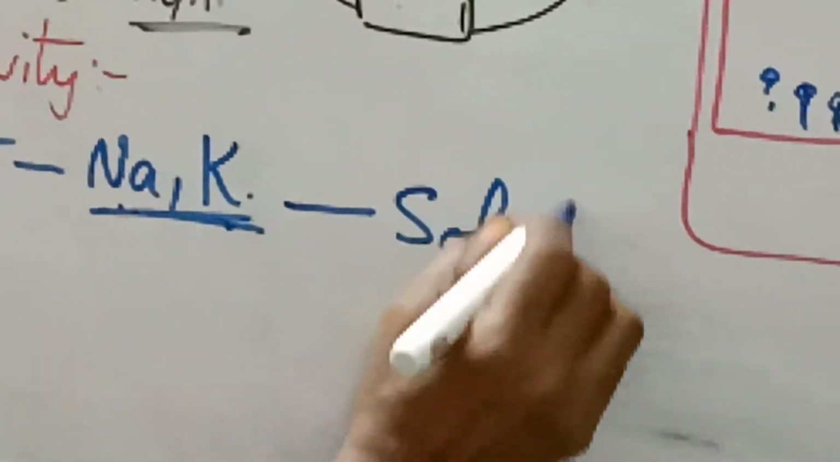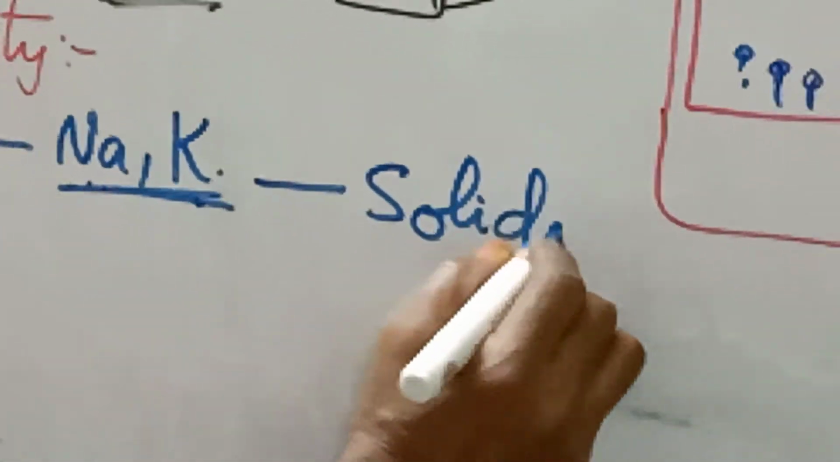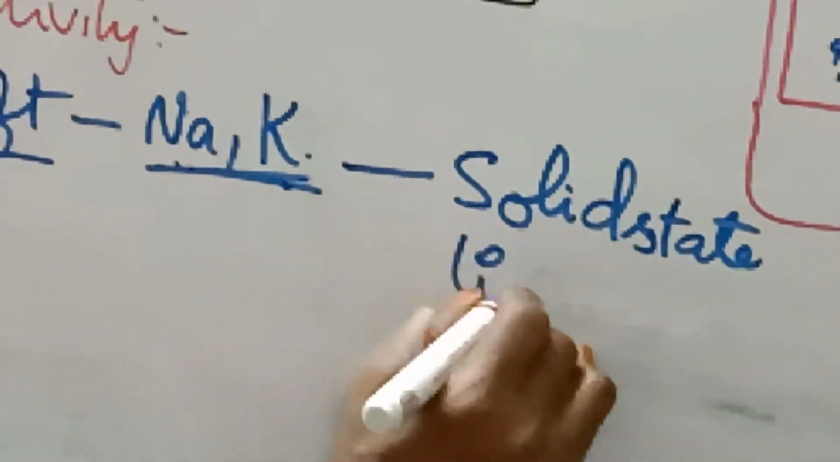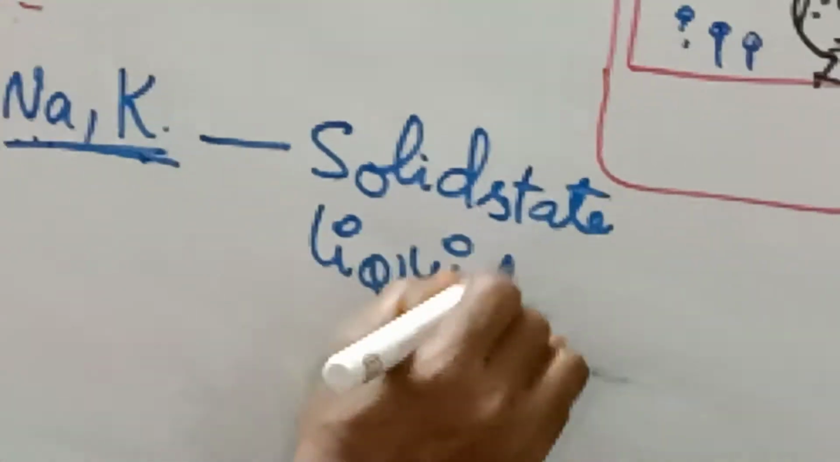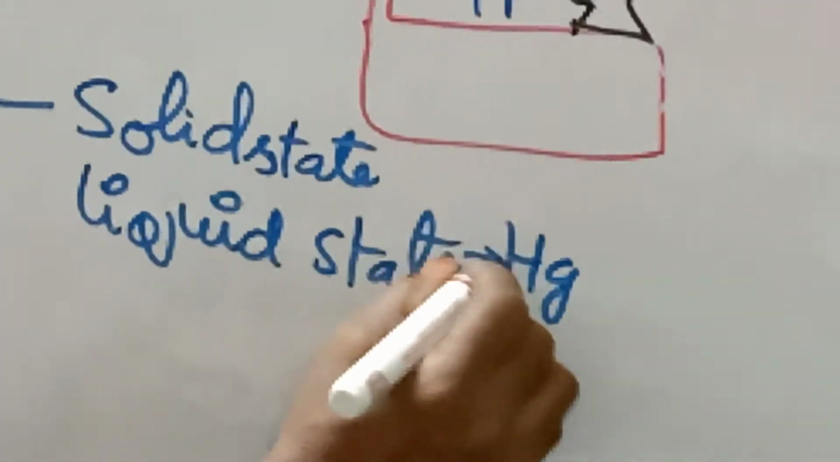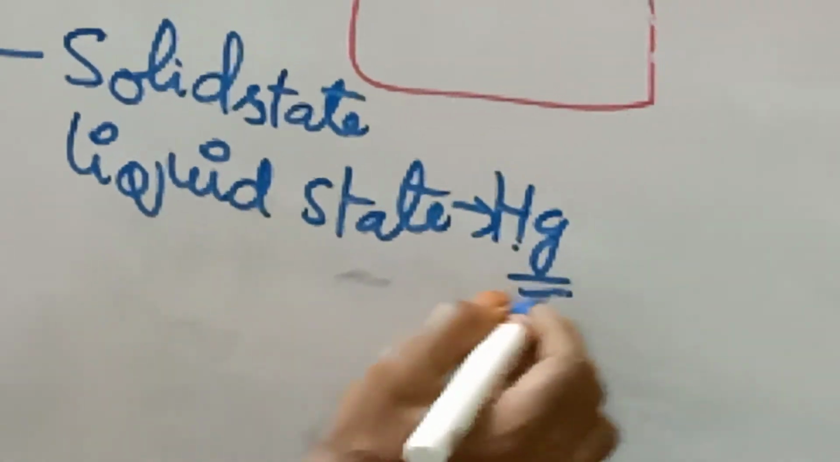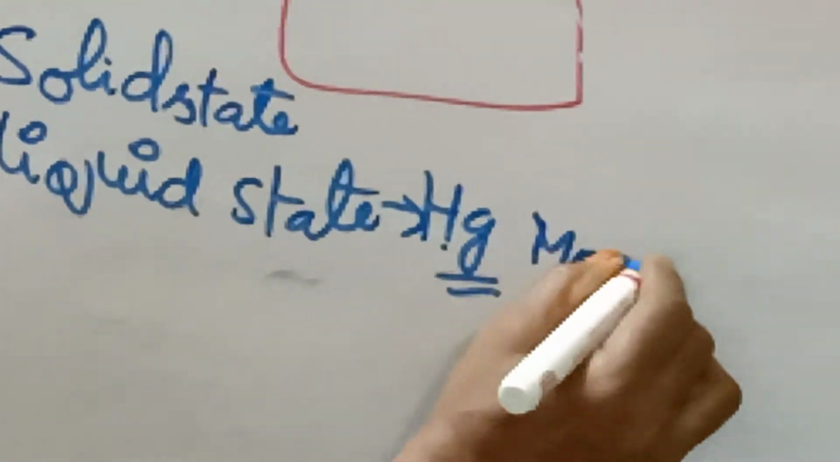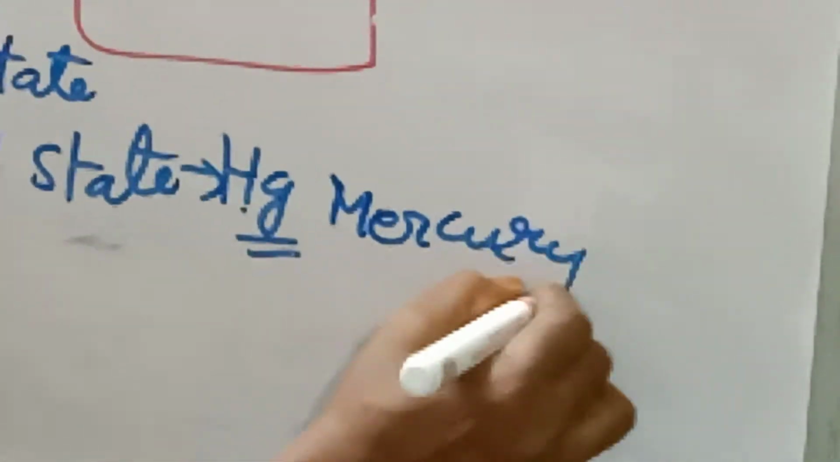At room temperature, almost all the metals are in the solid state. Only one metal existing in the liquid state is mercury. Its symbol is Hg, from hydrargyrum in Latin. Hydrargyrum means mercury, which we find in thermometers, clinical thermometers or laboratory thermometers. This is a liquid metal.